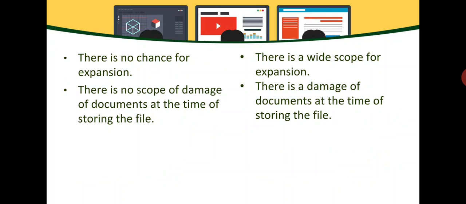In vertical filing system, the safety of the documents is not there. That is true. In horizontal and in vertical, damage of documents and data is there because the proper handling of documents is not within the hands of the office manager. So, these are the limitations of vertical and horizontal filing system.